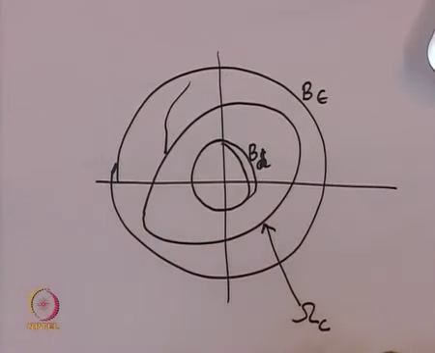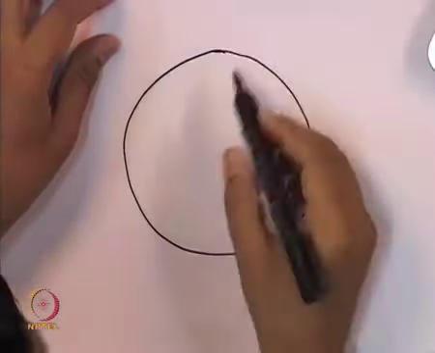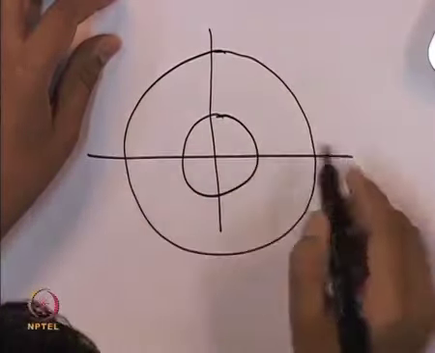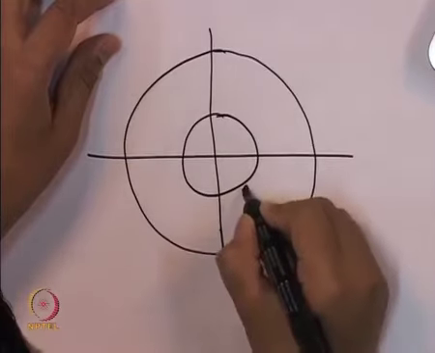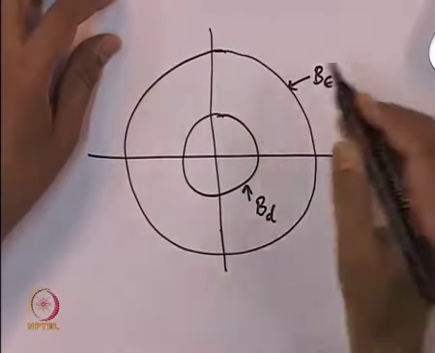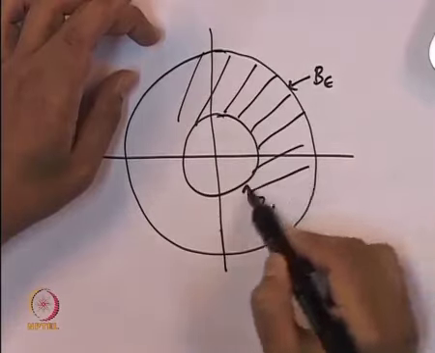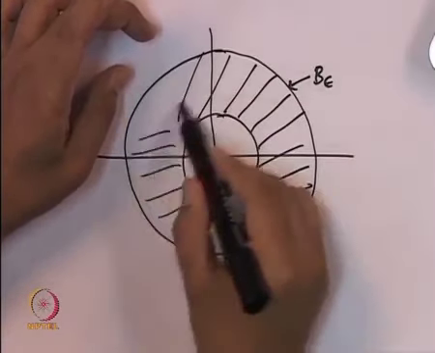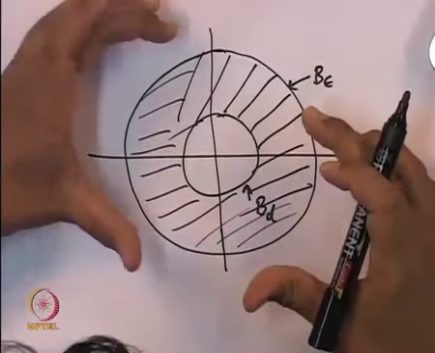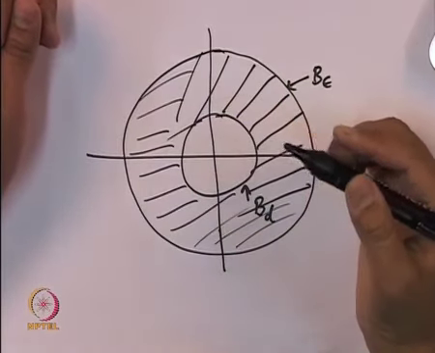So over this set, this is the ball BD, this is the ball B epsilon, and omega c is something sitting in the middle. Over this particular shaded region, we are going to look for the minimum value of V dot.